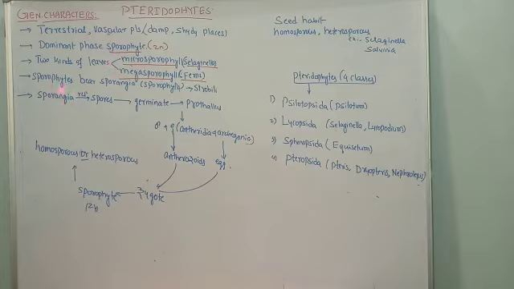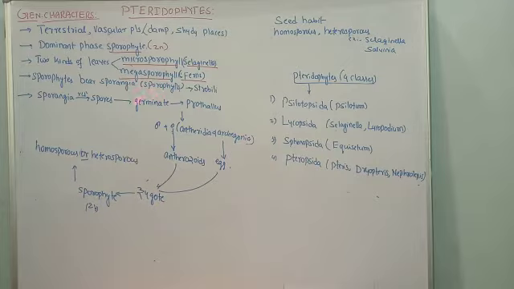Now coming to their sporophyte, and in detail how they reproduce, let us see. The sporophyte bears an asexual reproductive structure called sporangia. Do you know how the sporangia are formed? Sporangia are formed by the compaction of sporophylls.